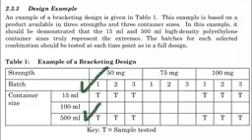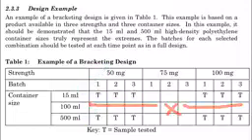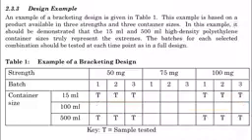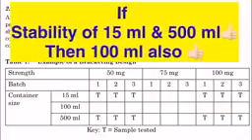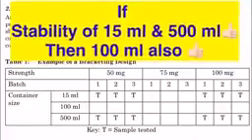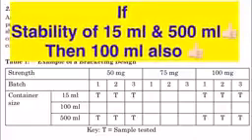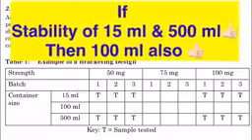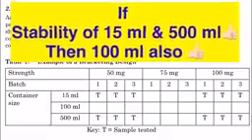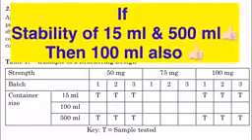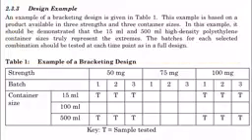In a similar way, for container size, we will test the 15 ml and 500 ml container sizes at all time points, and we will skip the testing of the 100 ml container size. If the stability of the 15 ml and 500 ml containers is found satisfactory, then 100 ml will automatically be considered satisfactory. So this is what bracketing says.